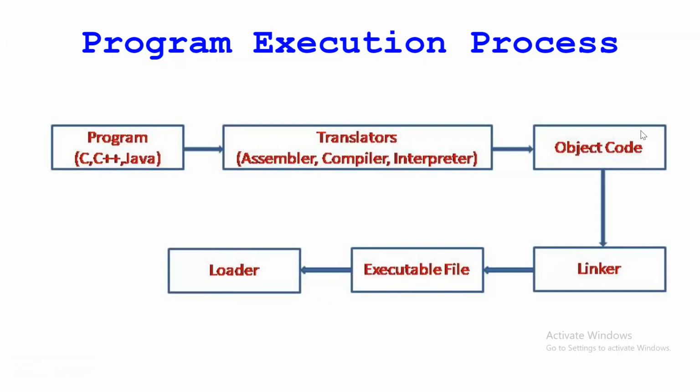So have you understood this one? If you understood this program execution process, then the system programs we are taking in tomorrow's lecture, you will understand them. Because this flow is most important. So program to object code and object code to loader. Actually, just understand these three steps: program is first, then object code, and the loader. In between, these will be handled by the system programs. Have you understood this?